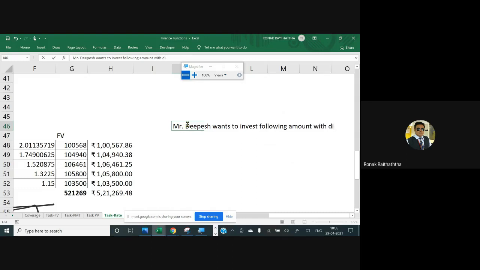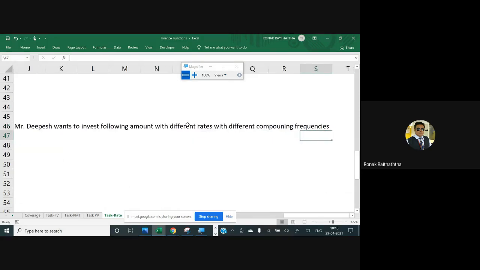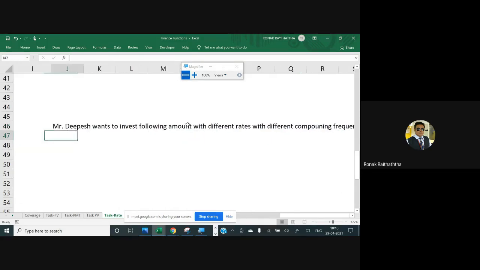with different rates with different compounding frequencies. Okay, so you may just write it over there, starting from the serial number.